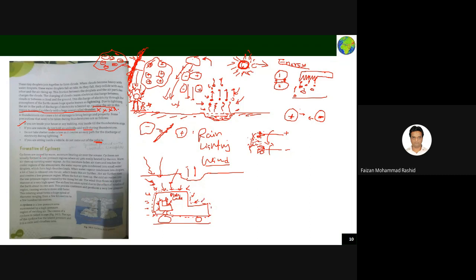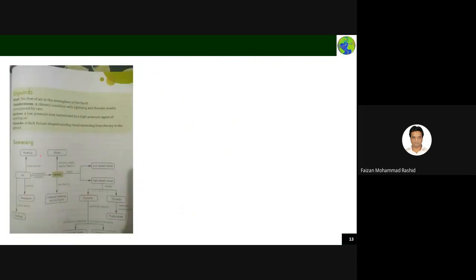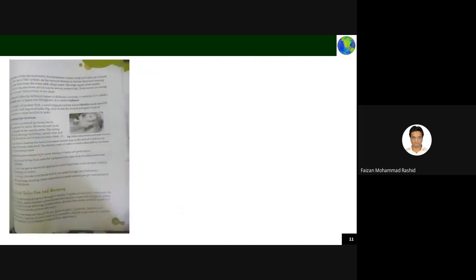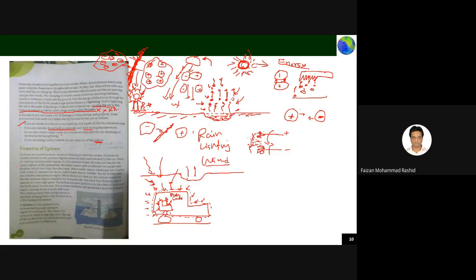Formation of cyclone. Now, formation of cyclone. Okay, cyclones are caused by warm moisture-bearing air over the sea. Cyclone means a similar thing to what I am telling you, but it is happening over the sea, because three-fourths of Earth's surface is water and one-fourth is land.